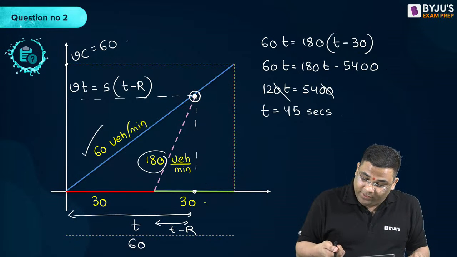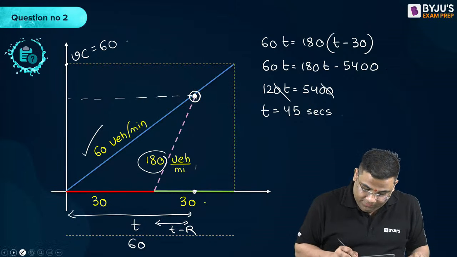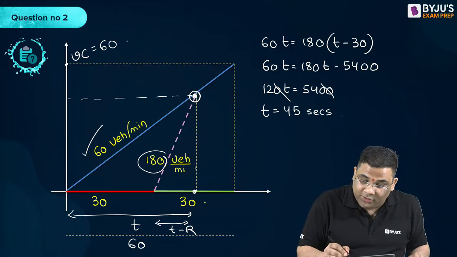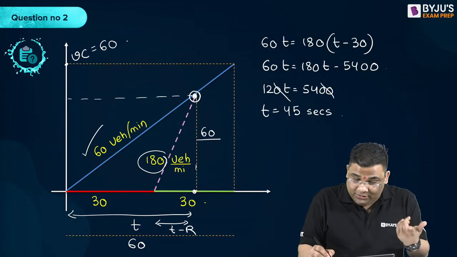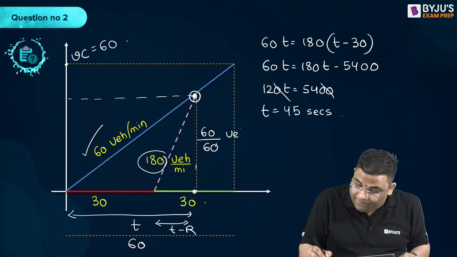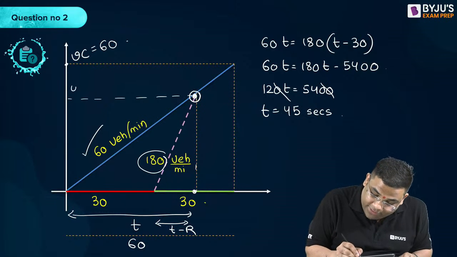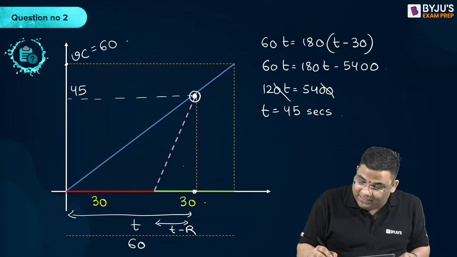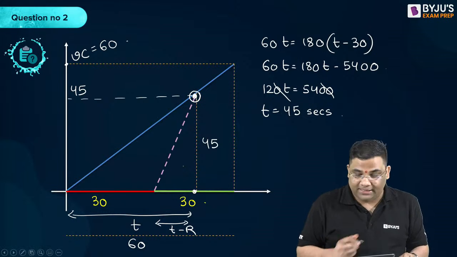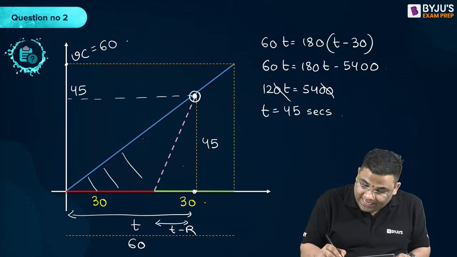So if T is equal to 45 seconds, how much will this height be? This height will be equal to V into T. So 60 vehicles per minute, 60 by 60 vehicles per second into 45. How much am I getting? 45, right? So this value is 45. I can erase all these things. You see, this height is 45.